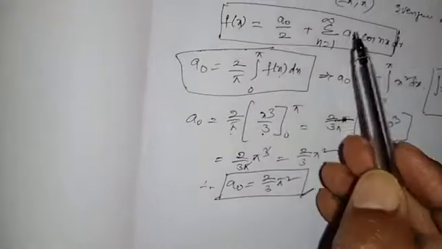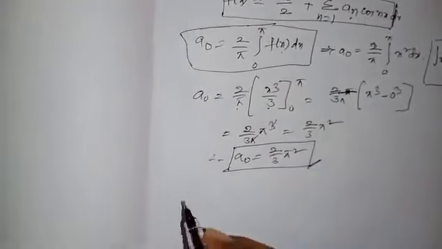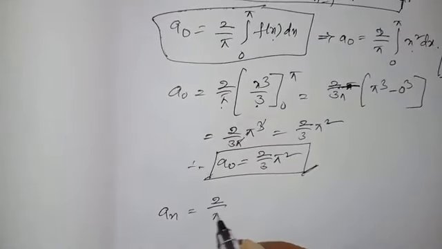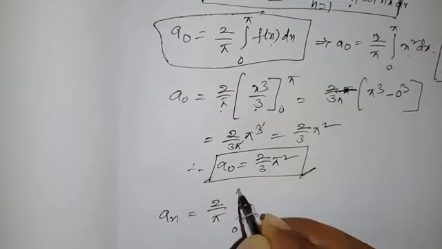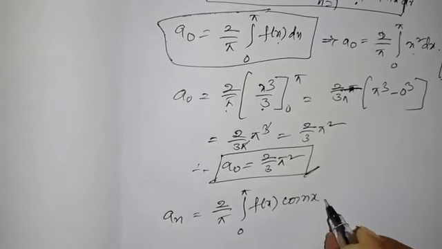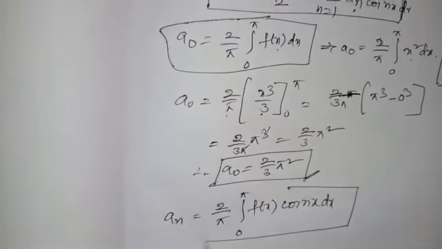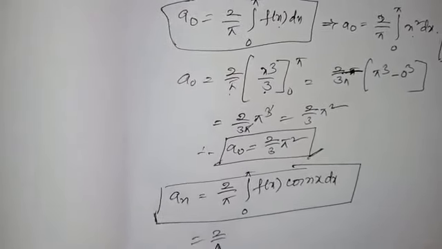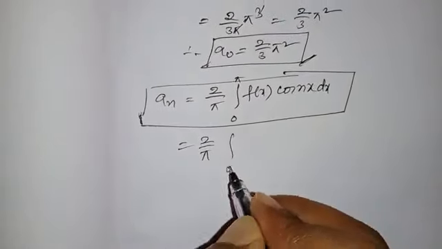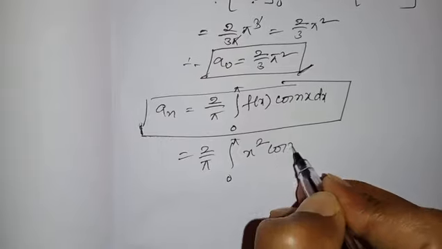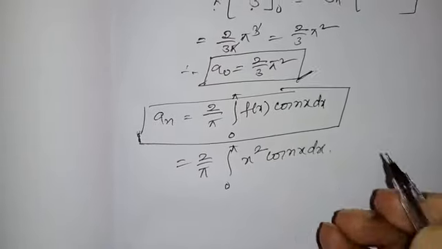Next, find the an value. an = 2/π integral 0 to π f(x) cos nx dx, that is 2/π integral 0 to π x² cos nx dx.